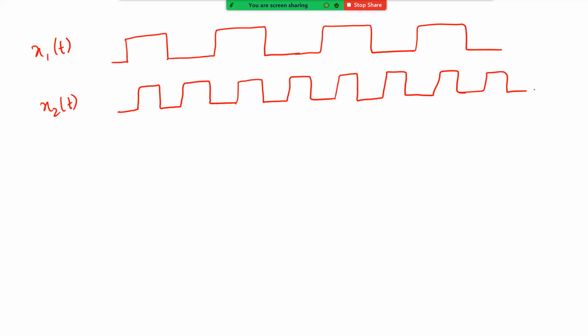Basically, if you do an XOR, you will get X out of t looking like this. Let's say you'll have a 1 here, and then maybe something here, and then again something here, and so on. So basically, this will be the beat frequency between these two, x1 and x2. Although I've given a very crude example.